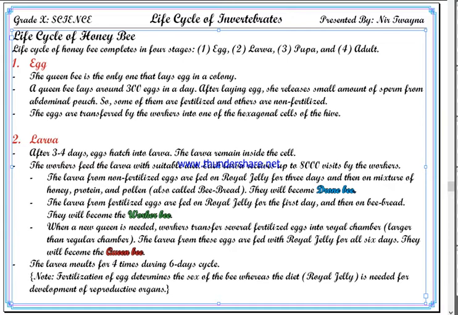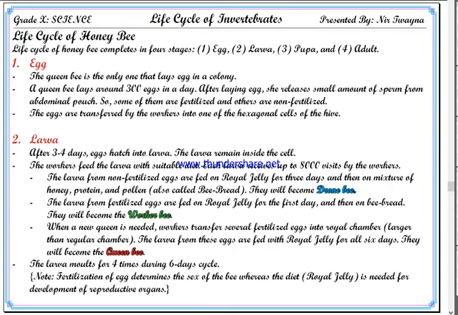And the larvae from these eggs are fed with royal jelly for all 6 days. So if they want to make a queen, they will only feed royal jelly to the larva, and since royal jelly has a very high concentration of nutrients, these larvae are twice as big as the worker larvae. And these larvae will become the queen bee.